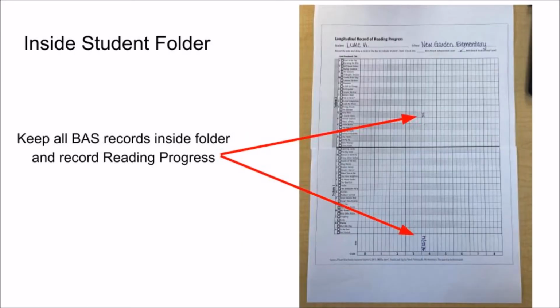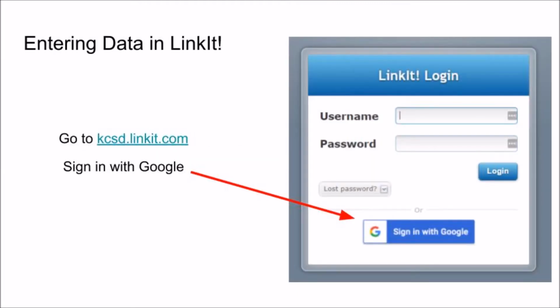Inside of the folder, you can keep track of the student's longitudinal reading progress by putting the date that you tested and the level of the instructional ability for that student inside. Once you have a hard copy of your data for each student recorded, next we'll enter the data into Linkit.